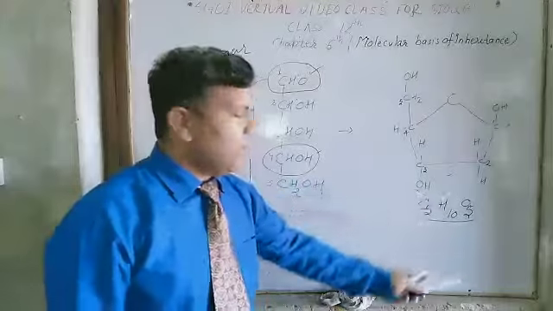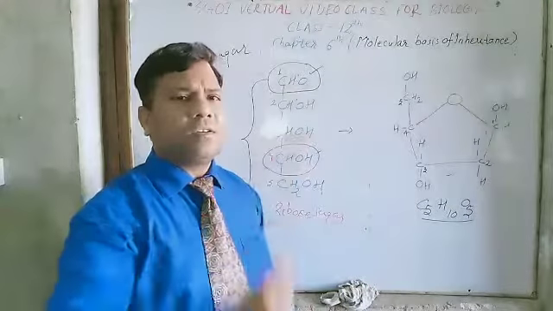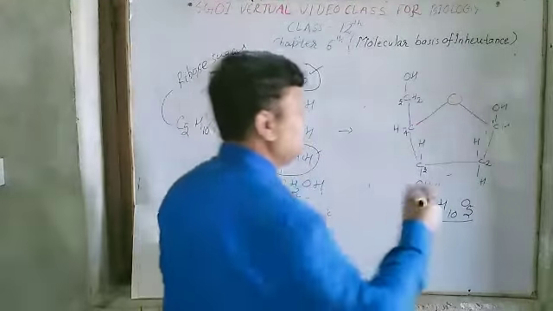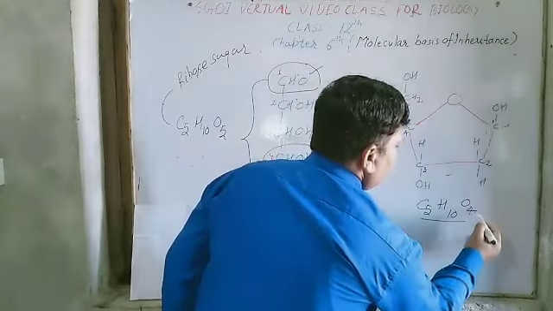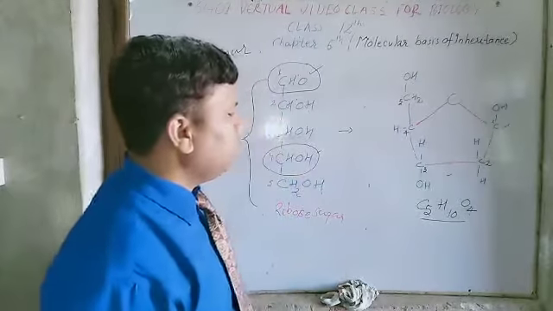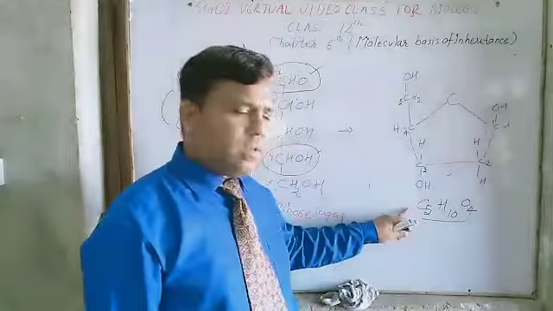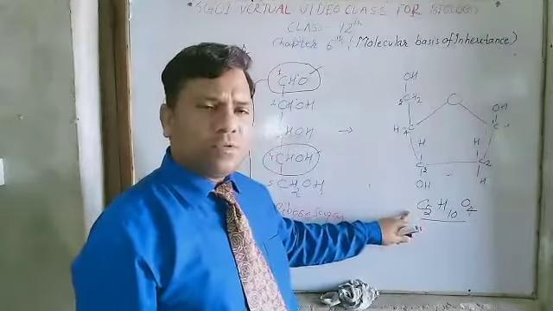So here one oxygen is less in the case of deoxyribose sugar, it means that oxygen is 4 here. So this is the empirical formula of deoxyribose sugar,